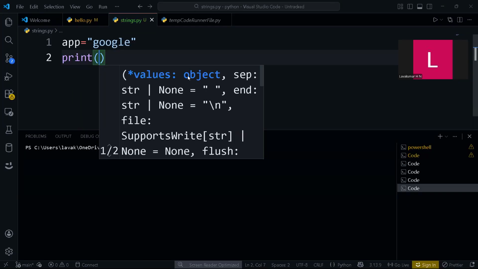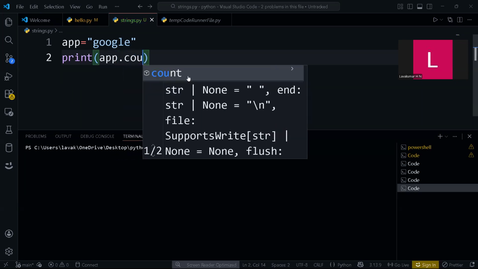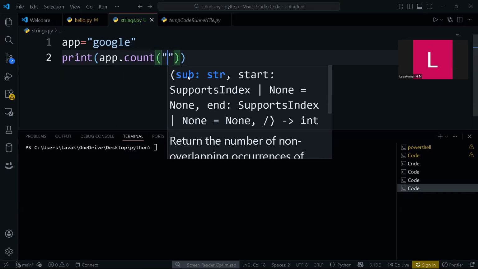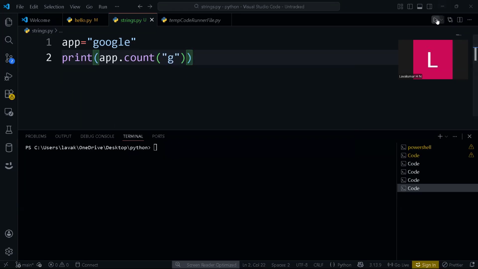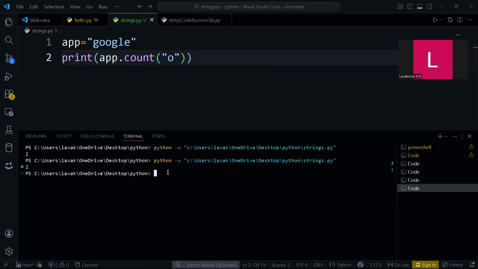So here, to count the number of occurrences of a character present in this Google string, use a method called count. Use the variable app dot count, and you give the character, whatever you want. So if you search for g, you will get 2. See, g is there 2 times in Google, 1 and 2. If I take o again, you will get 2. So see, the count method works in this way.